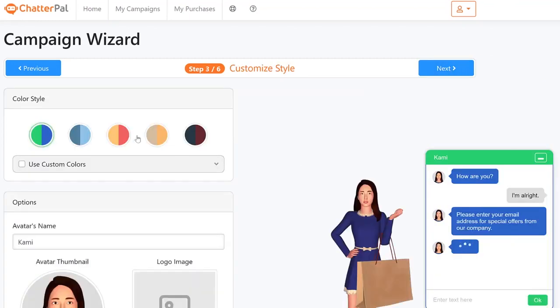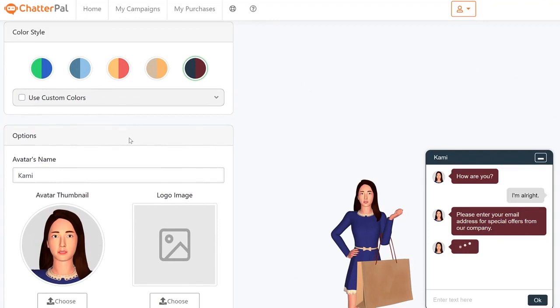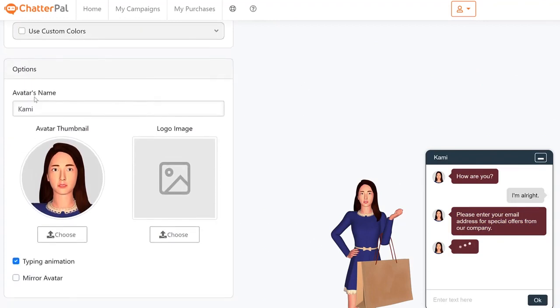And after that, you can choose color themes for your chat. So I'm just going to choose one of these just to make it more unique. But you can choose different color options of your own. You can even change the avatar's name to whatever you want in the chat window. And on top of that, we have that logo image. This is that logo mapping I was telling you about.